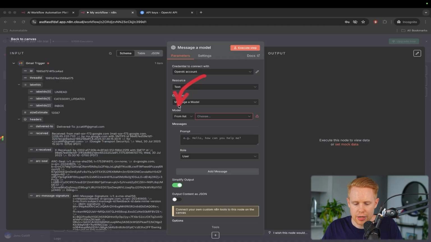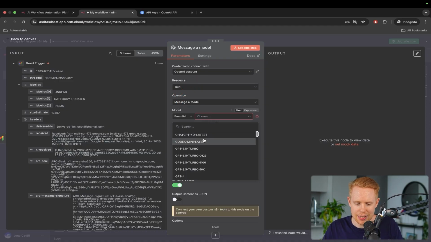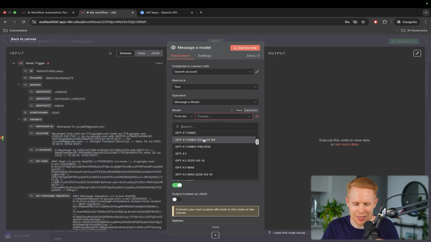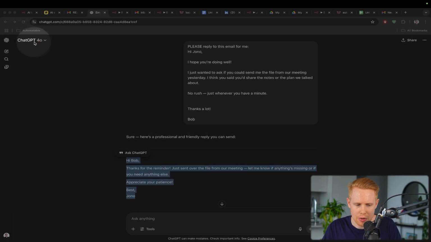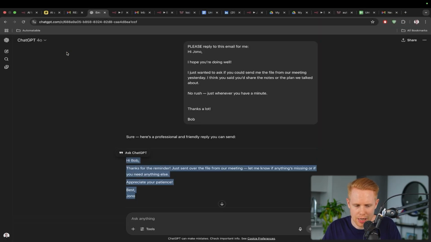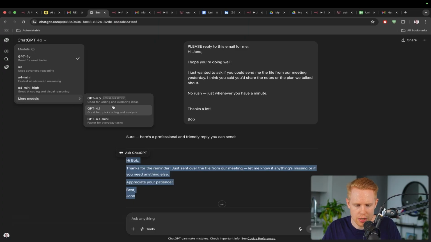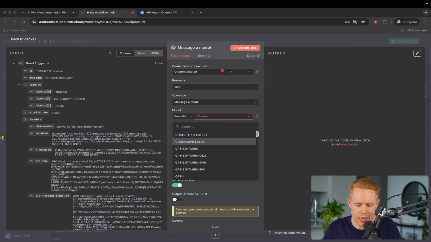Now, the next thing here is the model that we're going to choose. We can open this up, and it's kind of scary using ChatGPT because there are just so many options. But if we head back to our ChatGPT example and go up to the top right, and keep in mind I'm on a pro plan, you have access to multiple different models that you want to use here. Very similarly, you also have access to those same models and many more inside n8n.